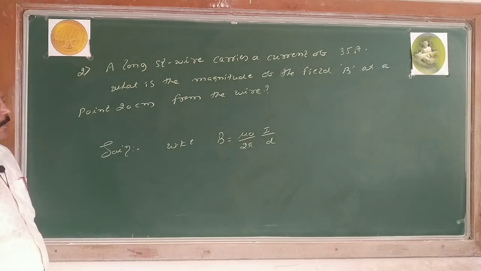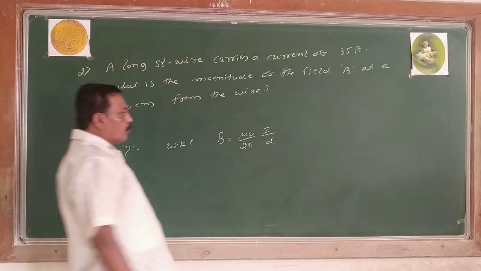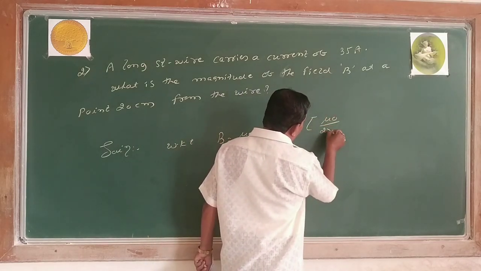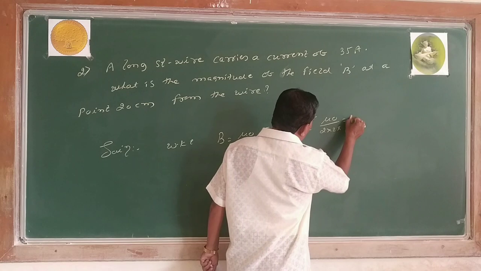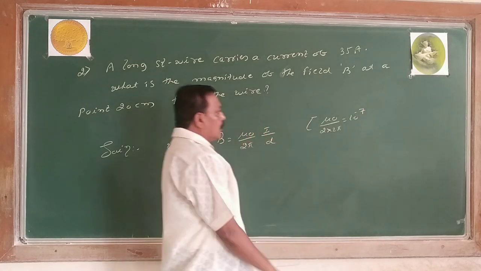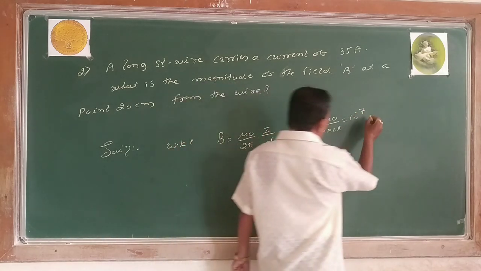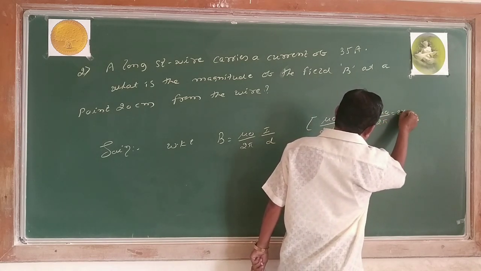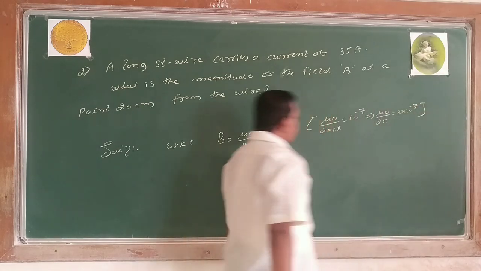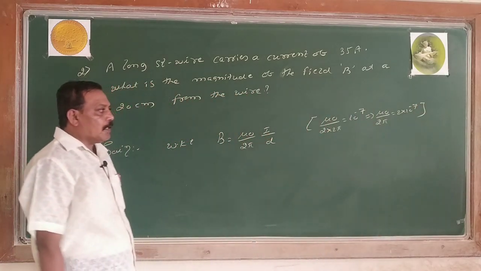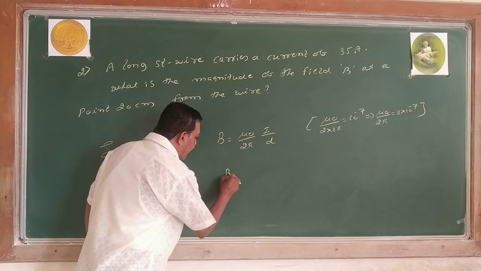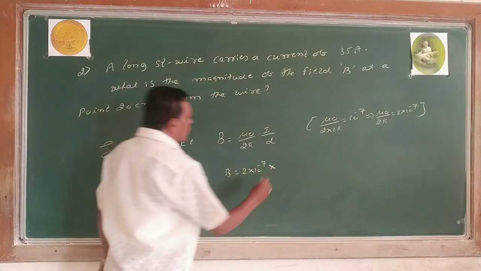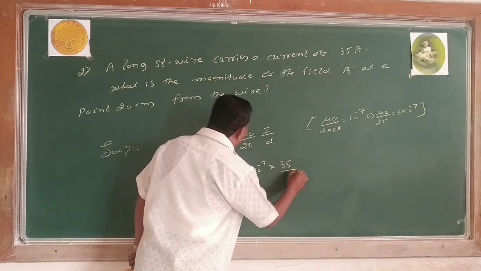Right? What is mu naught divided by 2 pi? Mu naught divided by 4 pi is equal to 10 to the power of minus 7. I need mu naught divided by 2 pi. Mu naught divided by 2 pi is equal to 2 into 10 to the power of minus 7. Is it clear? Yes. I take 2 into 10 to the power of minus 7. What is current? 35 ampere. At what distance? 20 centimeter.